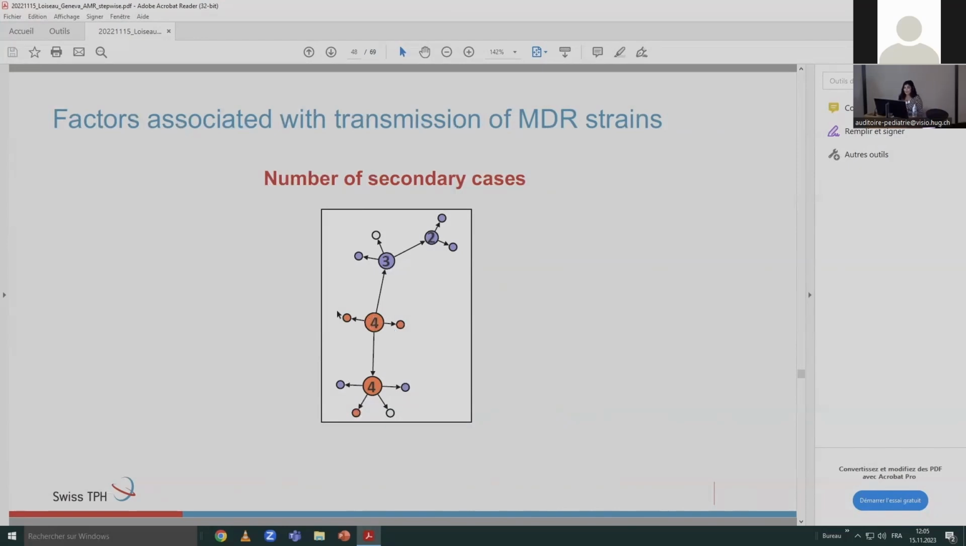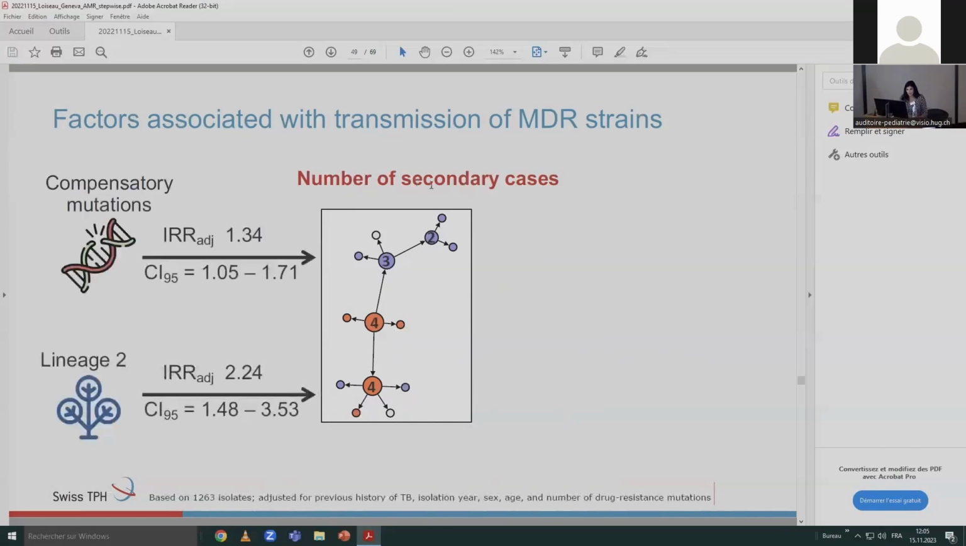We ran a logistic regression model using this as the number of secondary cases, and we look at the different bacterial and host factors that are independently associated with a high number of secondary cases. And we find, of course, that as expected, compensatory mutations and lineage both contribute, both associated with a higher number of secondary cases.